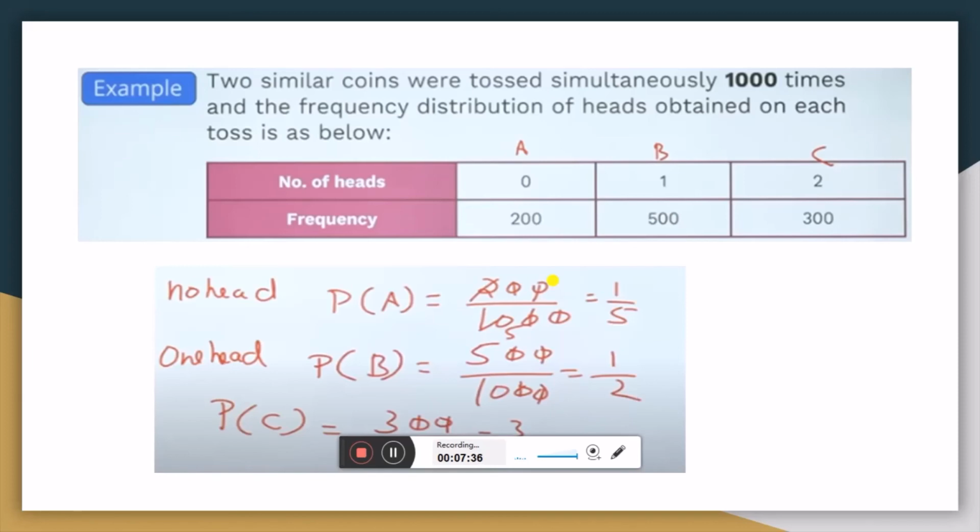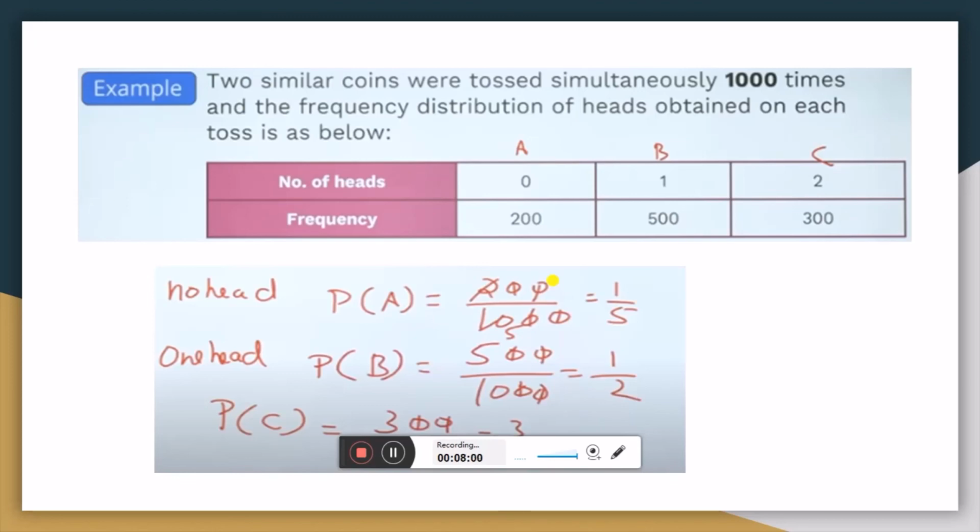And if 2 heads, then the frequency is 300. First we find the probability of no head. In the same way, favorable outcomes upon total outcomes. The favorable outcomes for 0 heads is 200 and the total is 1000. So 200 upon 1000, that is 1 by 5.